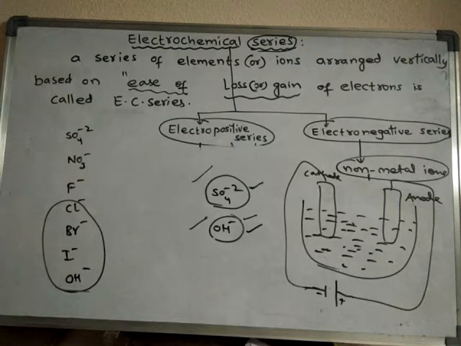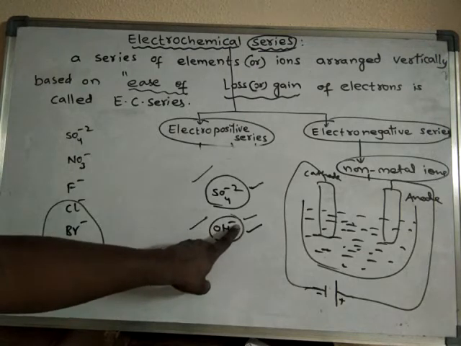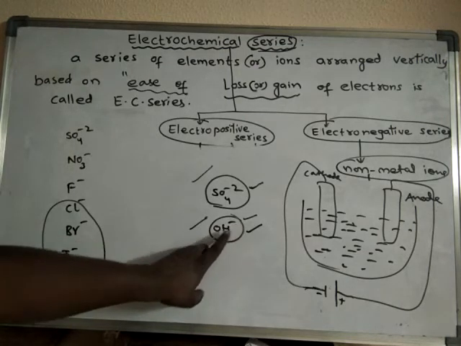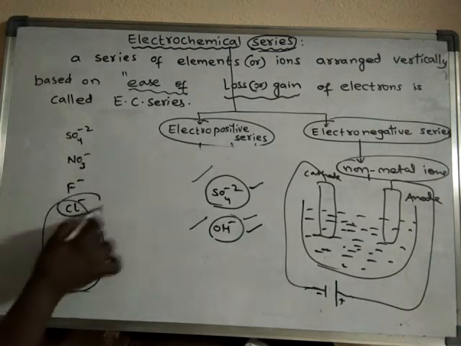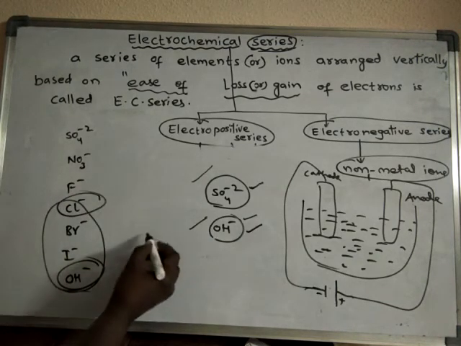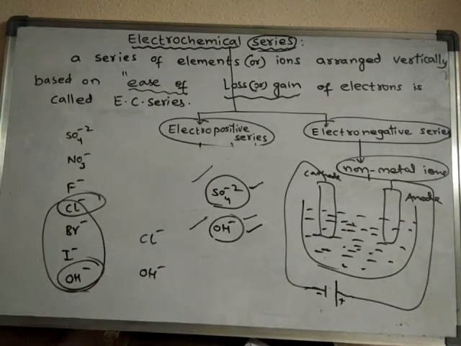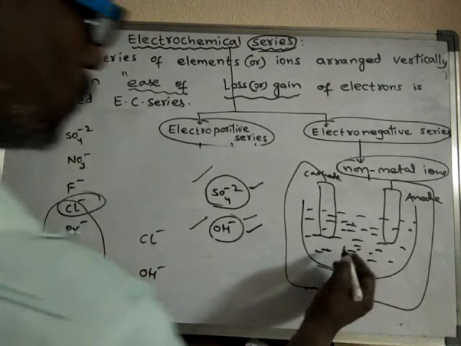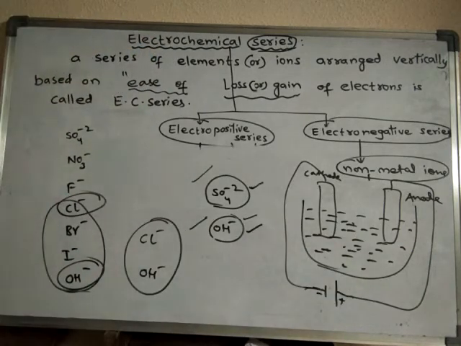That means it loses its charge. What is its charge? It is negative charge. How does it lose its charge? That means in the form of electrons they lose. For example, now I will compare chloride ion and OH minus ion. Of chloride ion and OH minus ion, which one will readily lose electrons? Suppose chloride ion and OH minus ions both are present in the electrolyte.